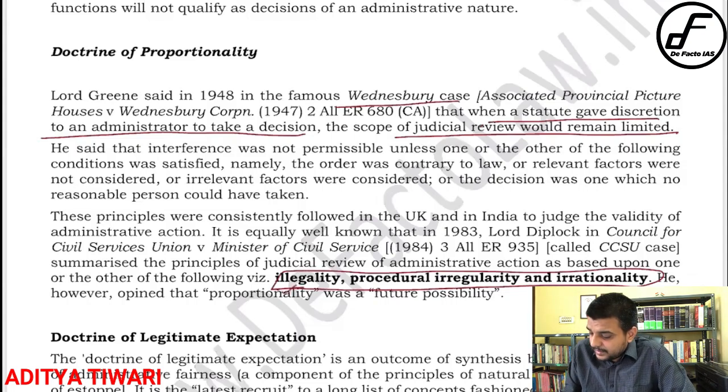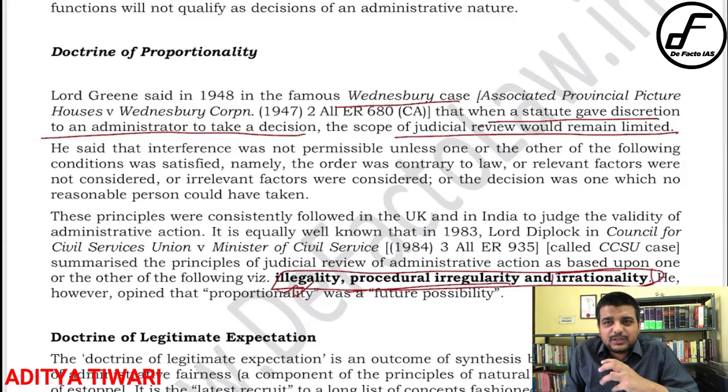Illegality, right? You have exercised or not exercised your power. I mean, you have chosen not to exercise the power you have been given, or otherwise, right? You have exercised a power that you do not have. Okay. Procedural irregularity. Then once the procedure comes, the principle of natural justice also comes into the picture. And then irrationality, right? On the face of it, it seems to be irrational.